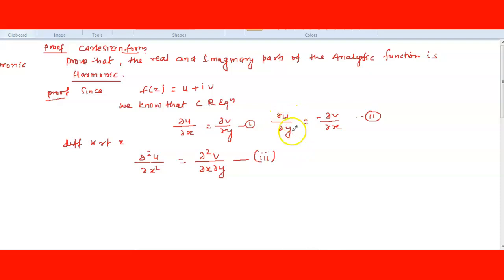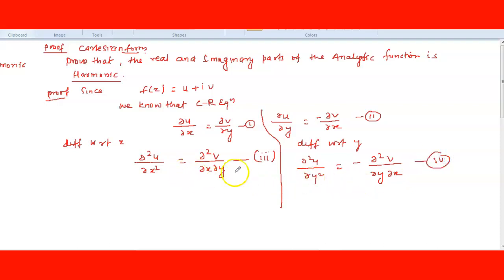Now the equation which is given, del u by del y is equal to minus del v by del x, differentiate this with respect to y. Partial differentiation we are doing with respect to y. So we get del square u by del y square is equal to minus del square v by del y del x. This is equation number 4. Now add equation number 3 and 4.